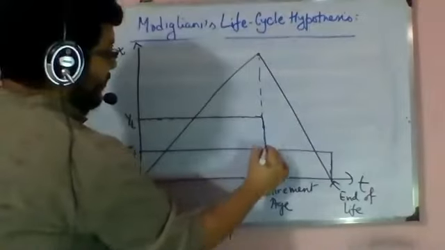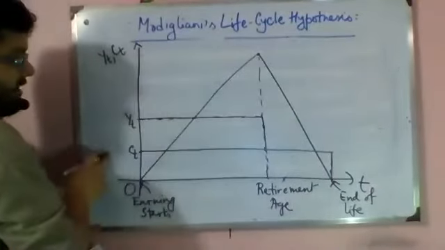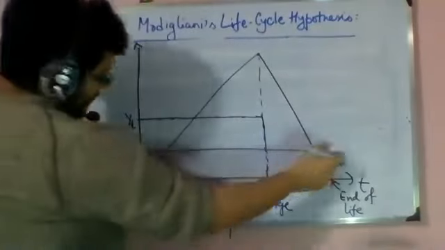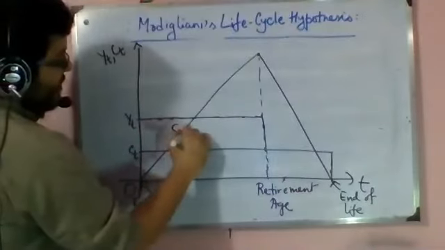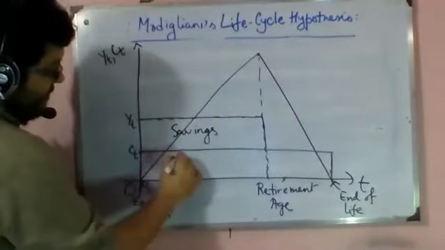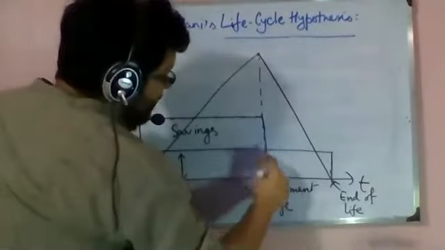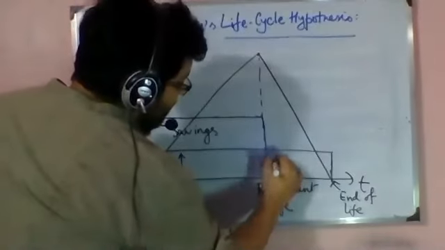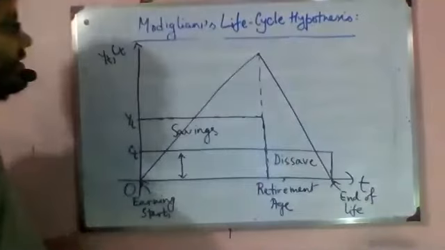So here is our income line, which stops here at retirement. Here is our consumption line, which obviously ends at end of life. So this box here denotes savings, because this is consumption, and this rectangle here basically denotes the saving. So that is the idea.